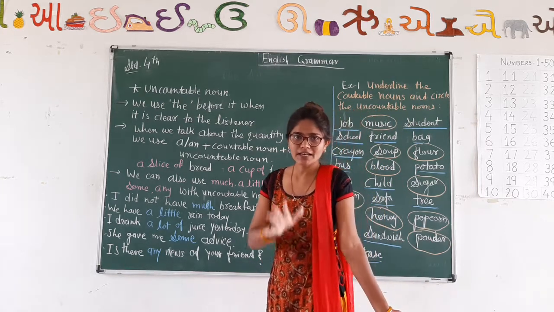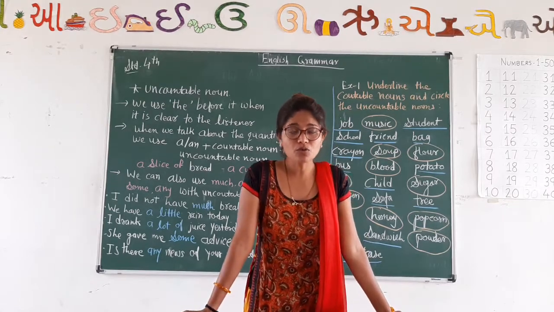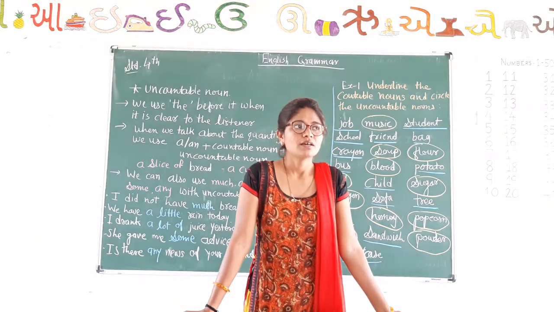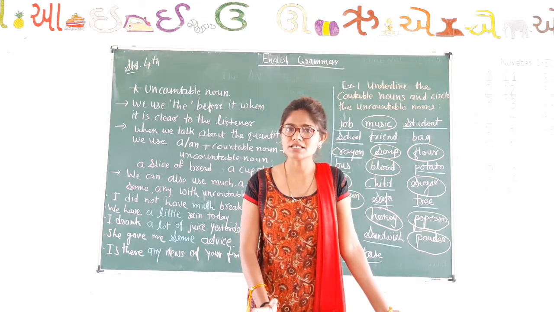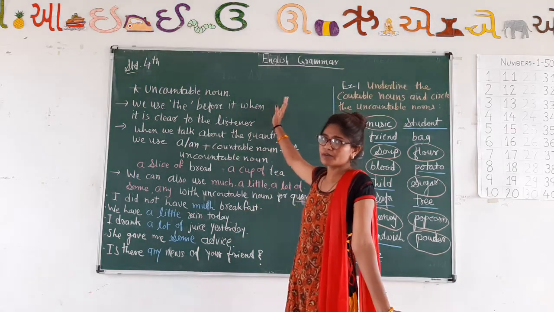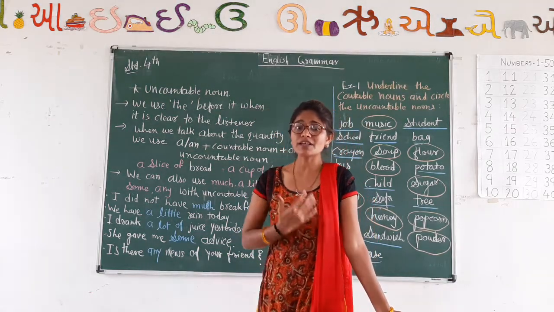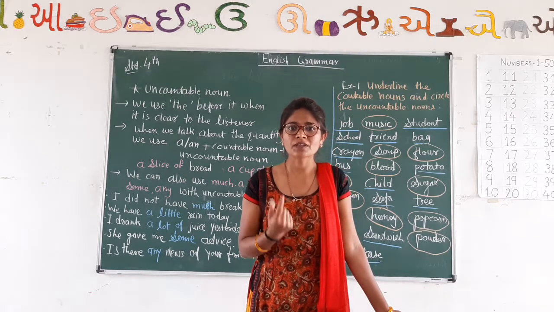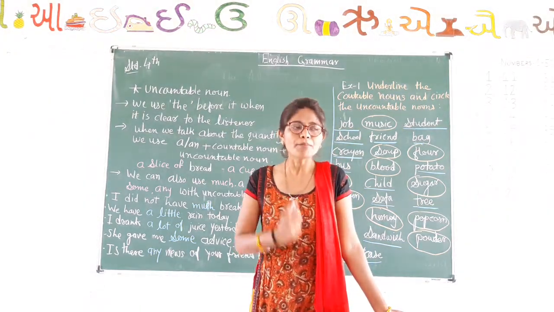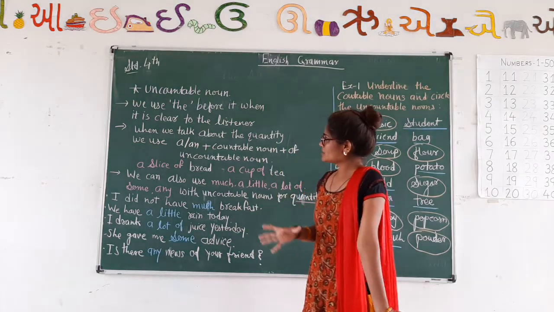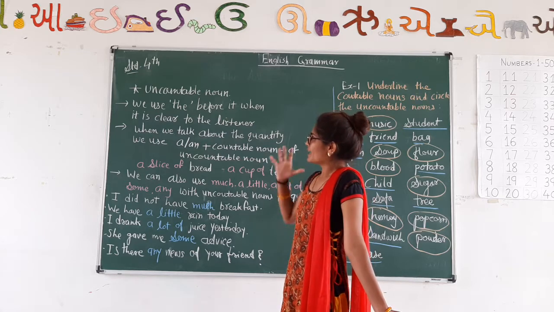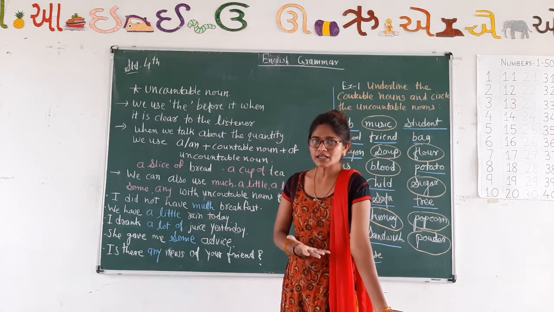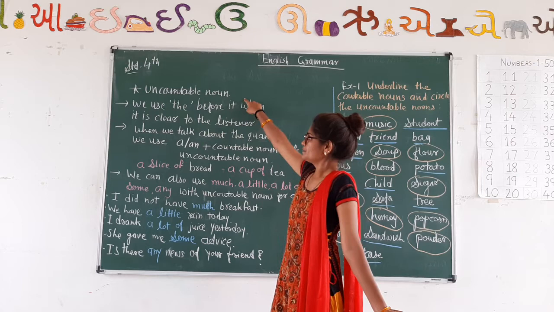We know that we cannot count uncountable nouns, so we cannot use the articles a, an, or the before them, because these nouns are uncountable. We cannot count them, so how can we put an article before them? But in some ways we can use articles before uncountable nouns, under some conditions.